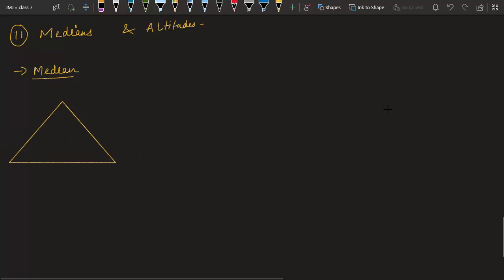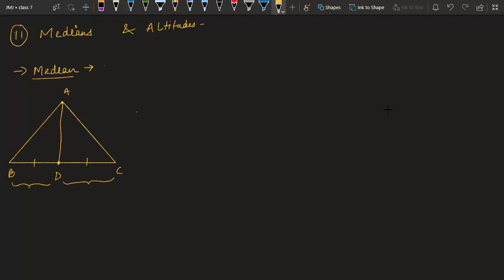Suppose this is a triangle in front of us, triangle A, B, C. If I am able to find the midpoint of side BC, suppose this is the midpoint of BC. We all know what is the midpoint. Midpoint is that point which divides the two parts equally. That means BD equal to DC. If I join this midpoint with opposite vertex, so if we join midpoint of one side with the opposite vertex, the line formed is known as a median. So this AD is a median.